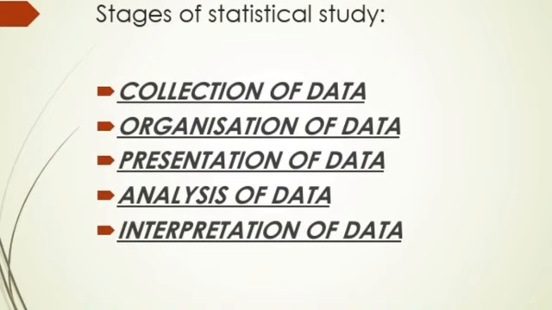Now I will analyze the data. I'll study how many students are below 60% in every subject, as organized. Now I'll analyze, I'll conclude, then interpretation of data. After analyzing, I will interpret and reach a conclusion that yes, there are more than 50% or 60% students who are scoring below the average marks. So I need to ask them to study more. We need to take extra classes.